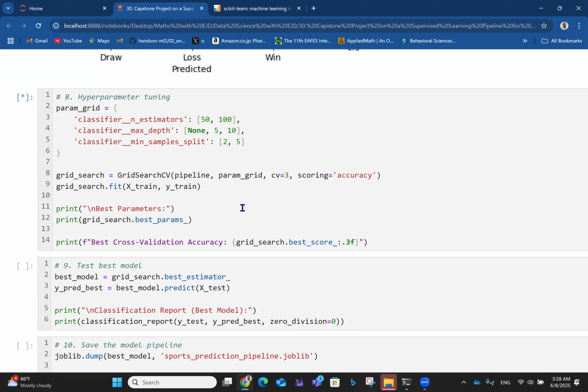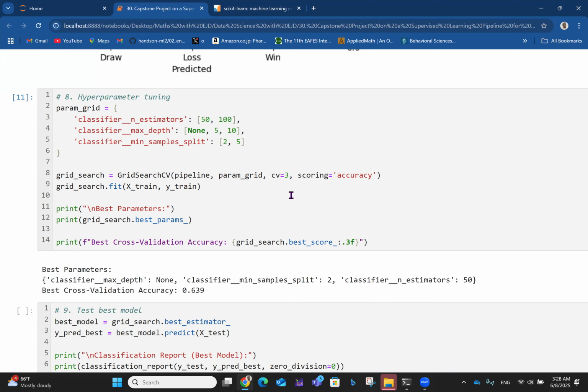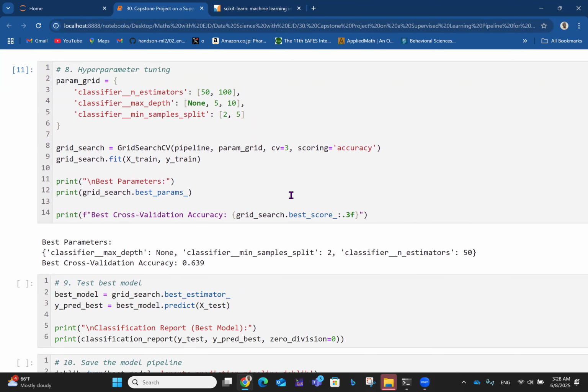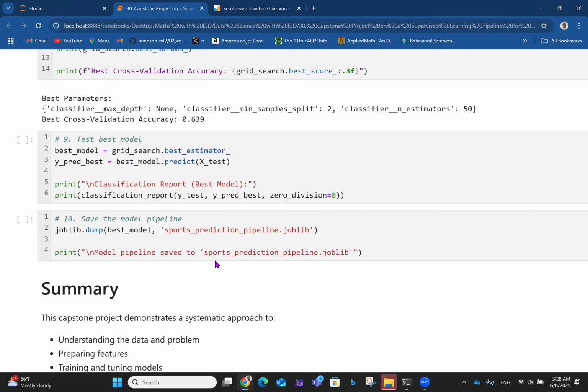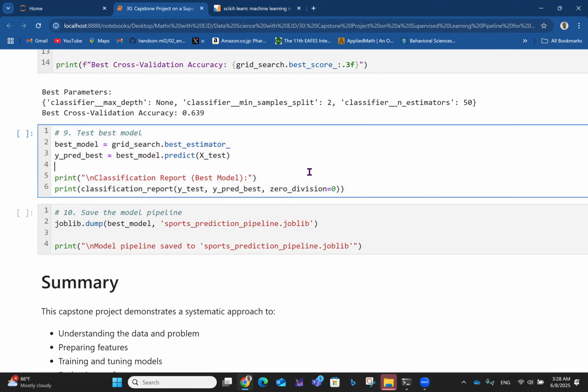So we run this, and it takes a bit of time because it's doing something like 36 trials. So with this, the best cross validation score is 0.639, and then you see the maximum depth. So the best combination is 50 here, None here, and 2 here, right? So those are the best parameters, and the best cross validation accuracy is 63.9%. That's roughly 64%.